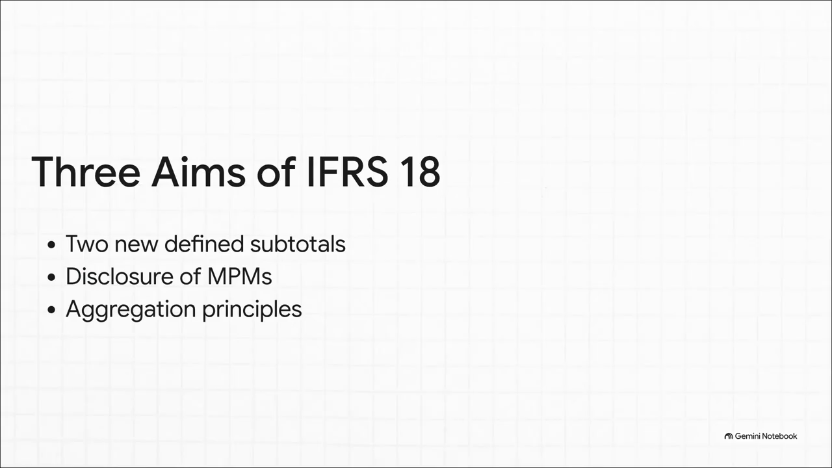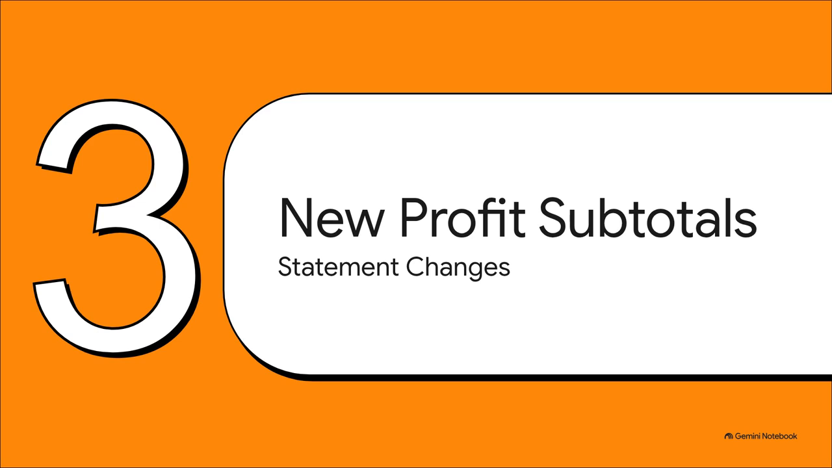This evolution brings us to the core framework of the new standard. IFRS 18 uses what I like to call a rule of three to drastically improve financial reporting. We've got three distinct pillars: presenting two new defined subtotals, disclosing management-defined performance measures, and adding new principles for aggregation and disaggregation. We're going to unpack each of these right now. Which brings us to Section 3, New Profit Subtotals Explained.